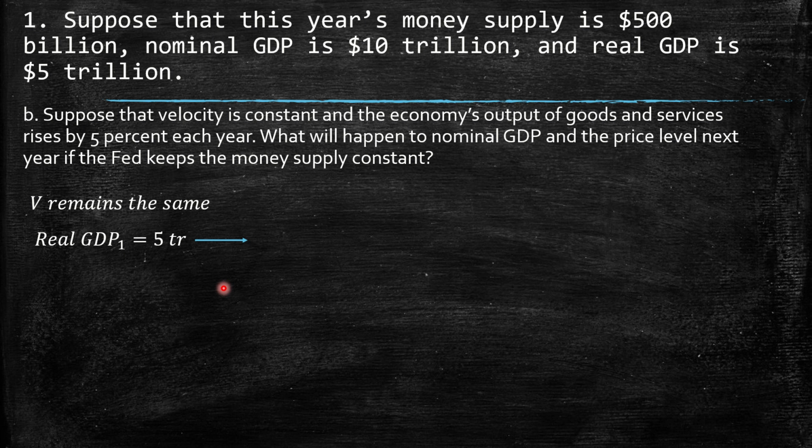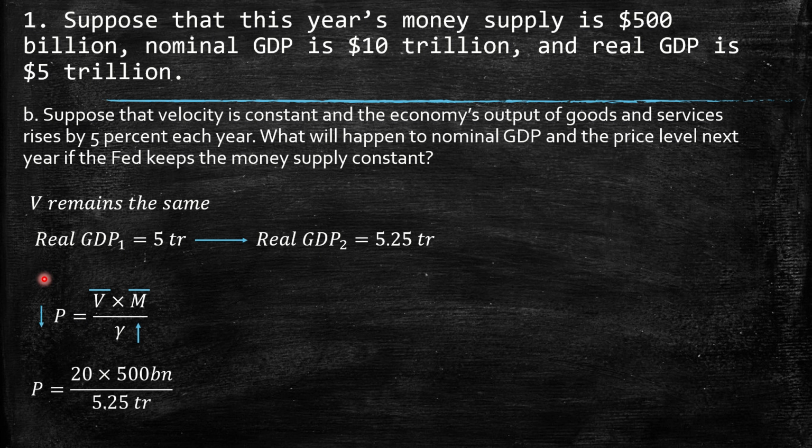If we increase this value by 5%, we get 5.25 trillion. This is the equation of quantity of money. The velocity will remain constant, the M will remain constant, and due to this real GDP increase, a decrease of price is expected.